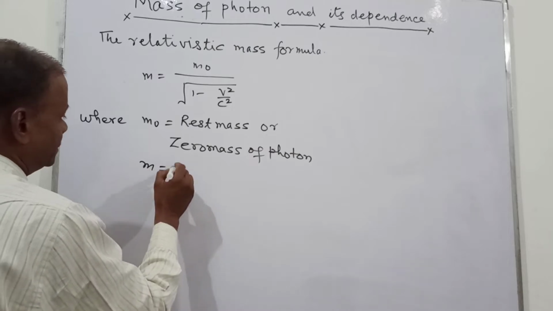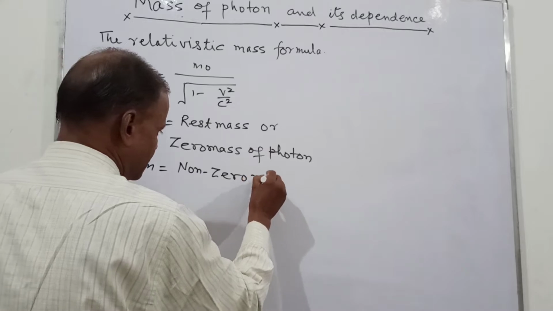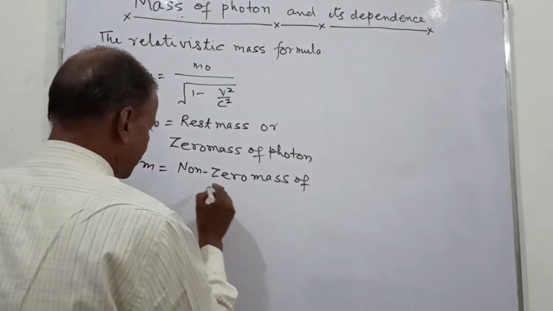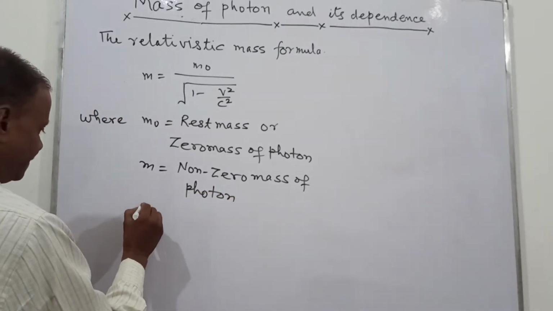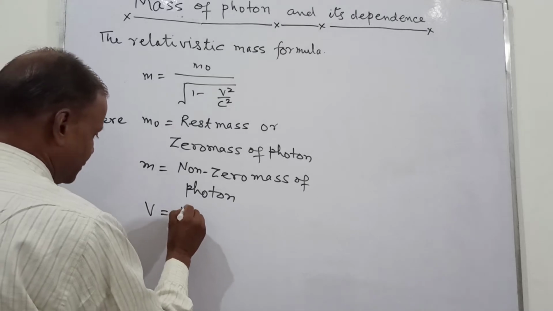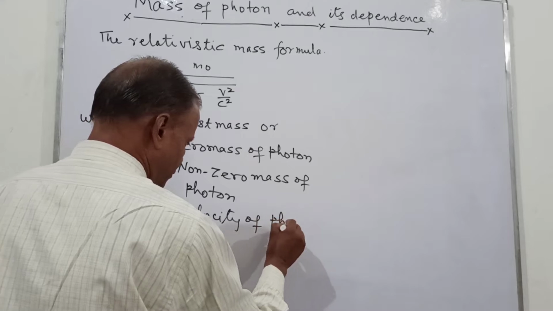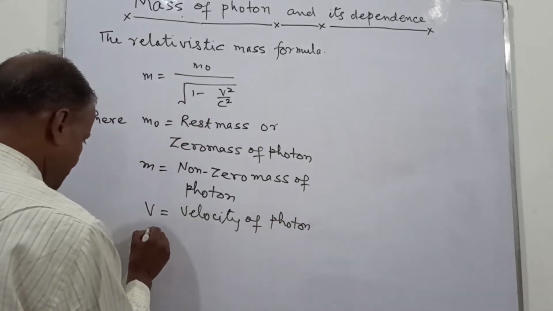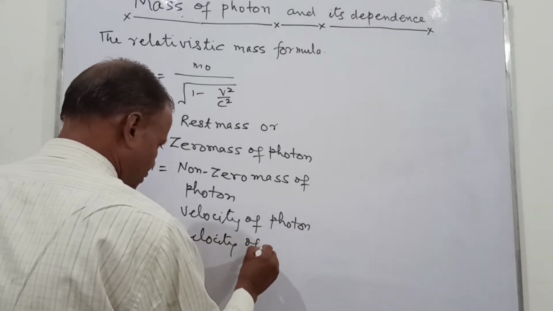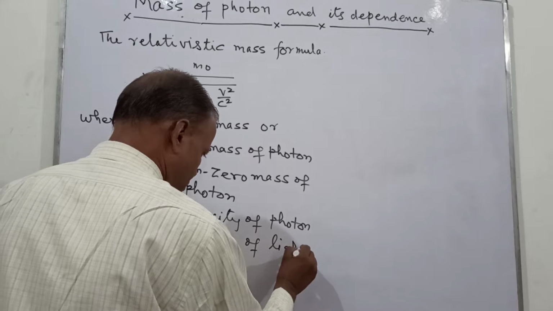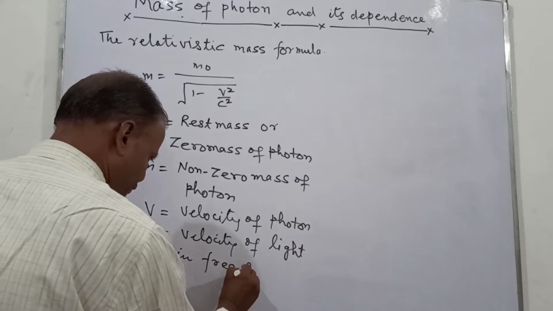And m is our non-zero mass of the photon, v the velocity of the photon, c the velocity of light in free space.